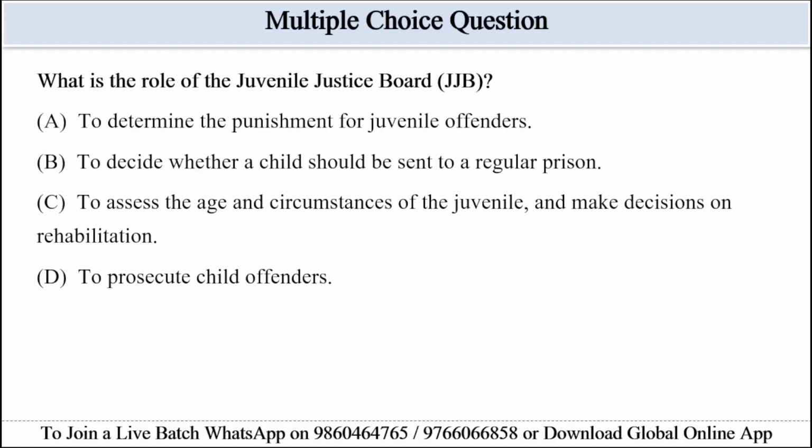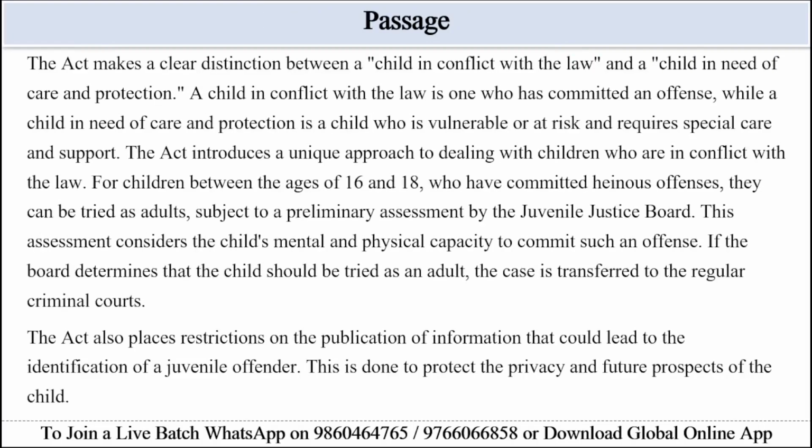Next question is, what is the role of a Juvenile Justice Board, that is JJB? This question is asking what the JJB actually does according to the passage, its key function, not just any general power. The second paragraph explains that the primary function of the JJB is to determine the age of a juvenile, understand the circumstances in which the offense was committed, and decide whether the juvenile should be sent to a special home or released on probation. These are all assessment and rehabilitation oriented functions.